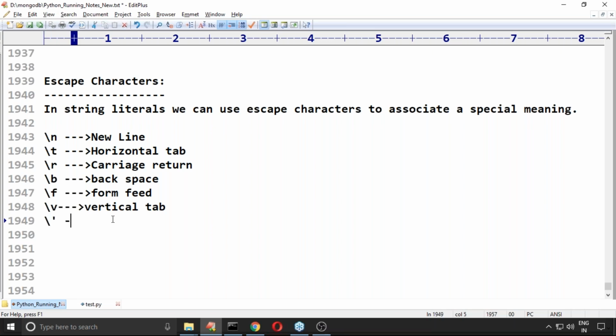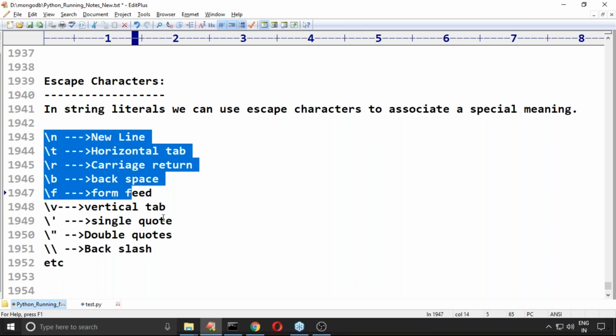Backslash single quote, if you want to use single quote as a normal symbol. Backslash double quote, if you want to use double quotes as a symbol, then happily we can use backslash double quote. If you want to use backslash as a symbol, happily you can use it. So these are various escape characters present inside Python.